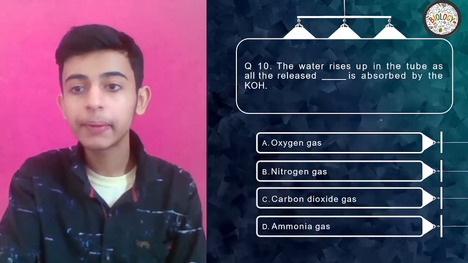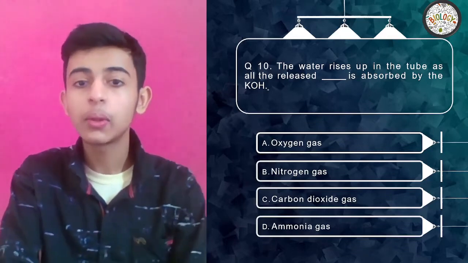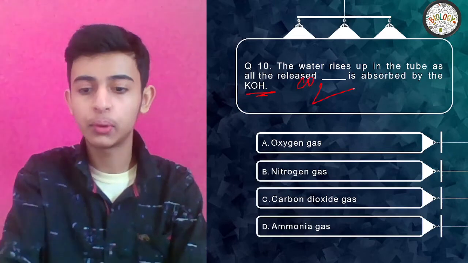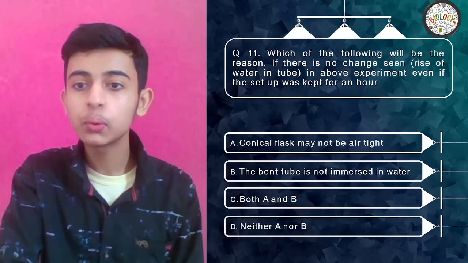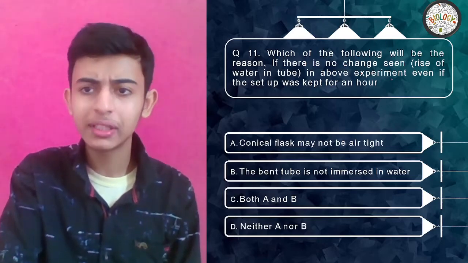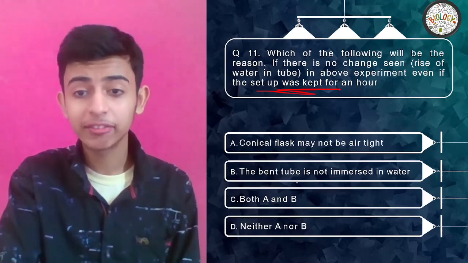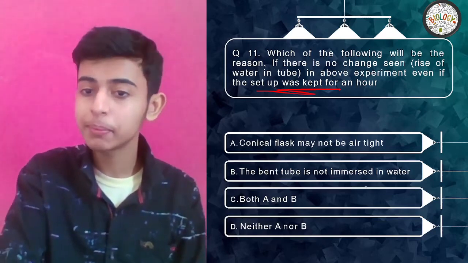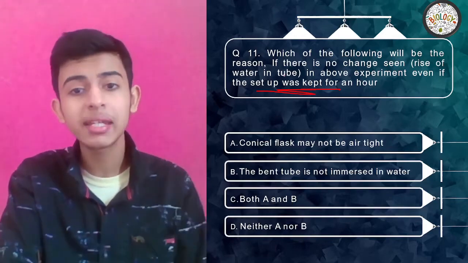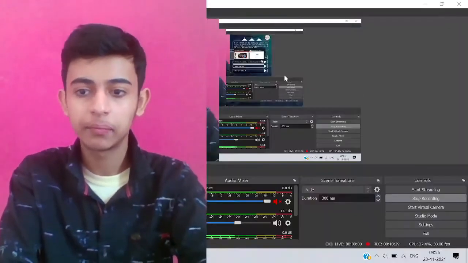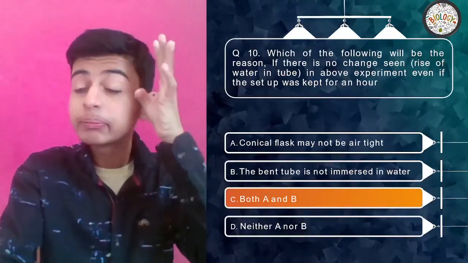The water rises up in the tube as all the released dash is absorbed by the KOH. So I know KOH absorbs CO2 gas. C is the answer. Which of the following will be the reason if there is no rise of water in the tube in the above experiment, even if the setup was kept for an hour? A, the conical flask may not be airtight. B, the bent tube is not immersed in water. C, both. D, neither. Easy peasy. What do you think? What is the reason if the experiment is not successful? Your time's up. Yes, both A and B.